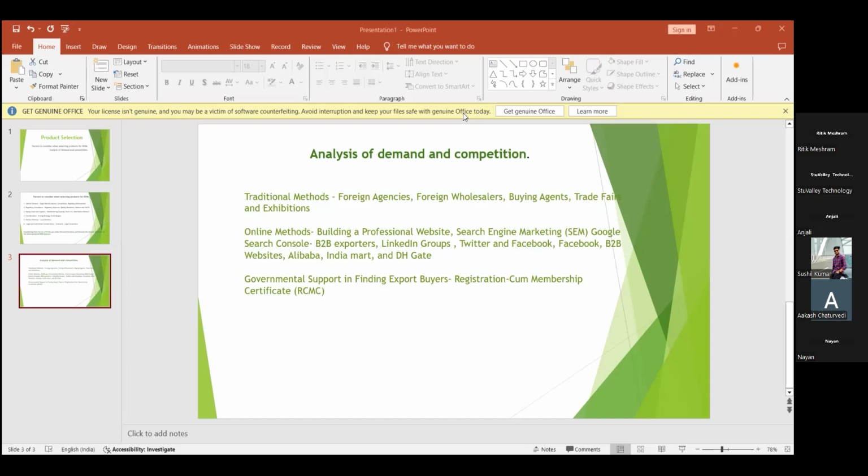If they register with this agency, the RCMC, the agency or organization being authorized by the Indian government, they will have access to the network for verifying many buyers. They will get many buyers from other countries. So the government is supporting this certification for export business.